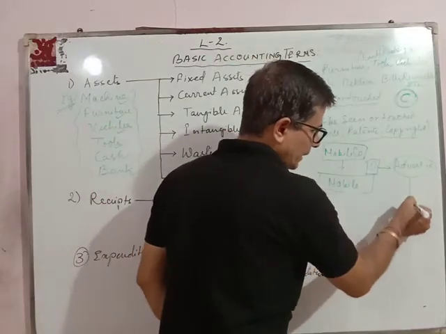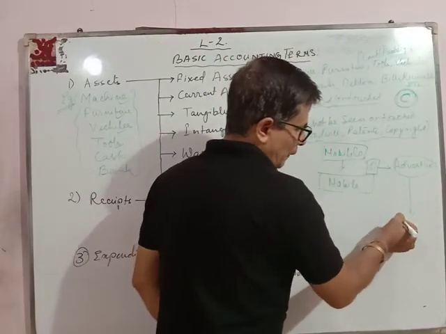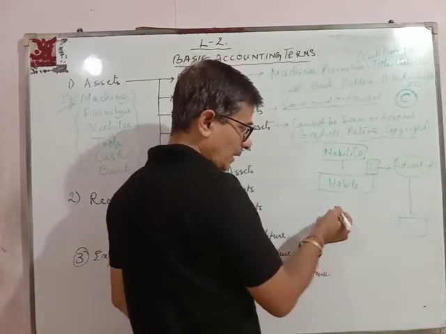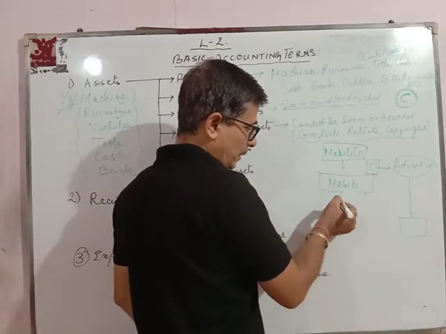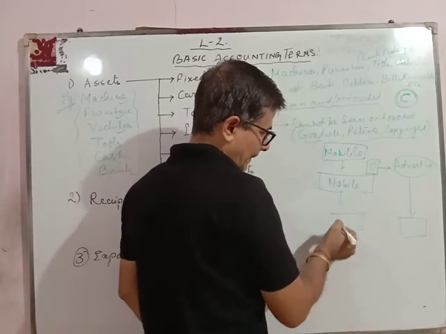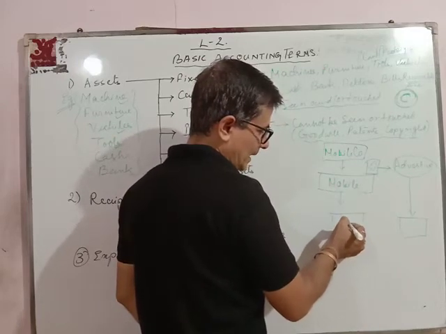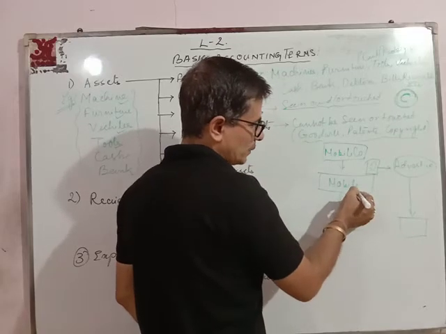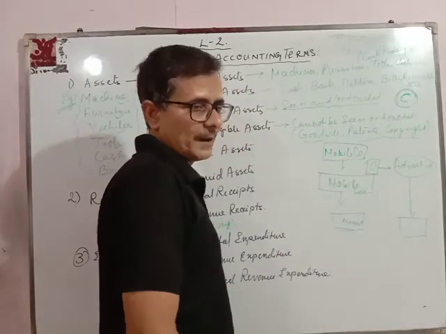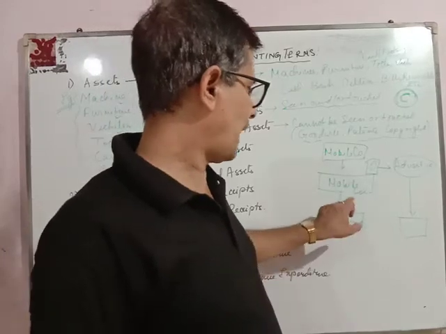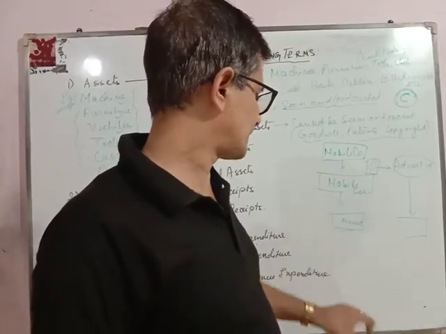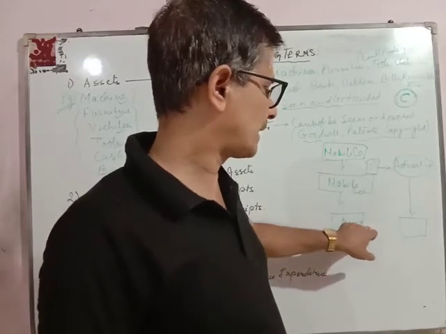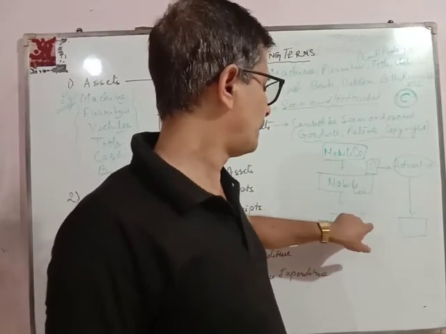He will continue this advertisement for a few months, or it could be a few years. Before the mobile reaches the market, customers will come to know about it, they will prepare themselves, and once it is in the market, they will start purchasing the mobile.